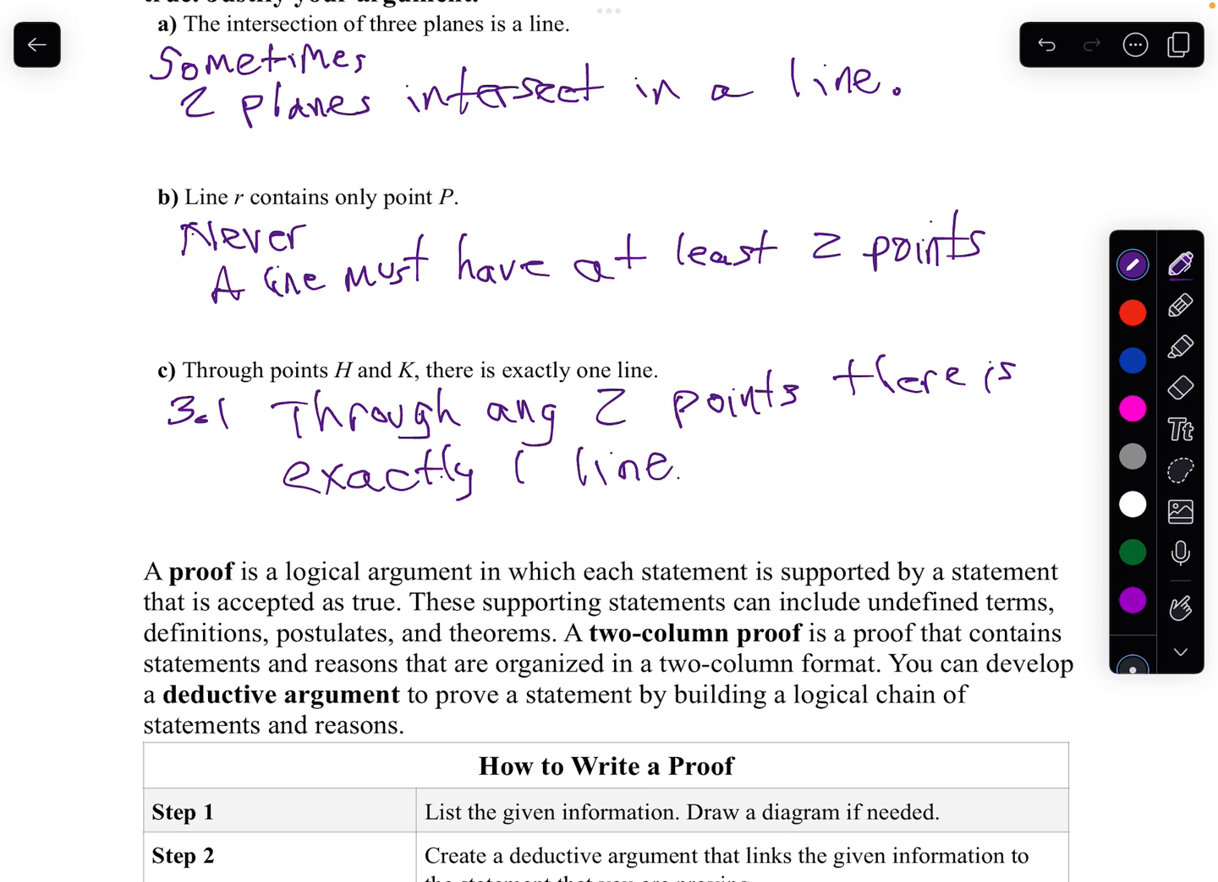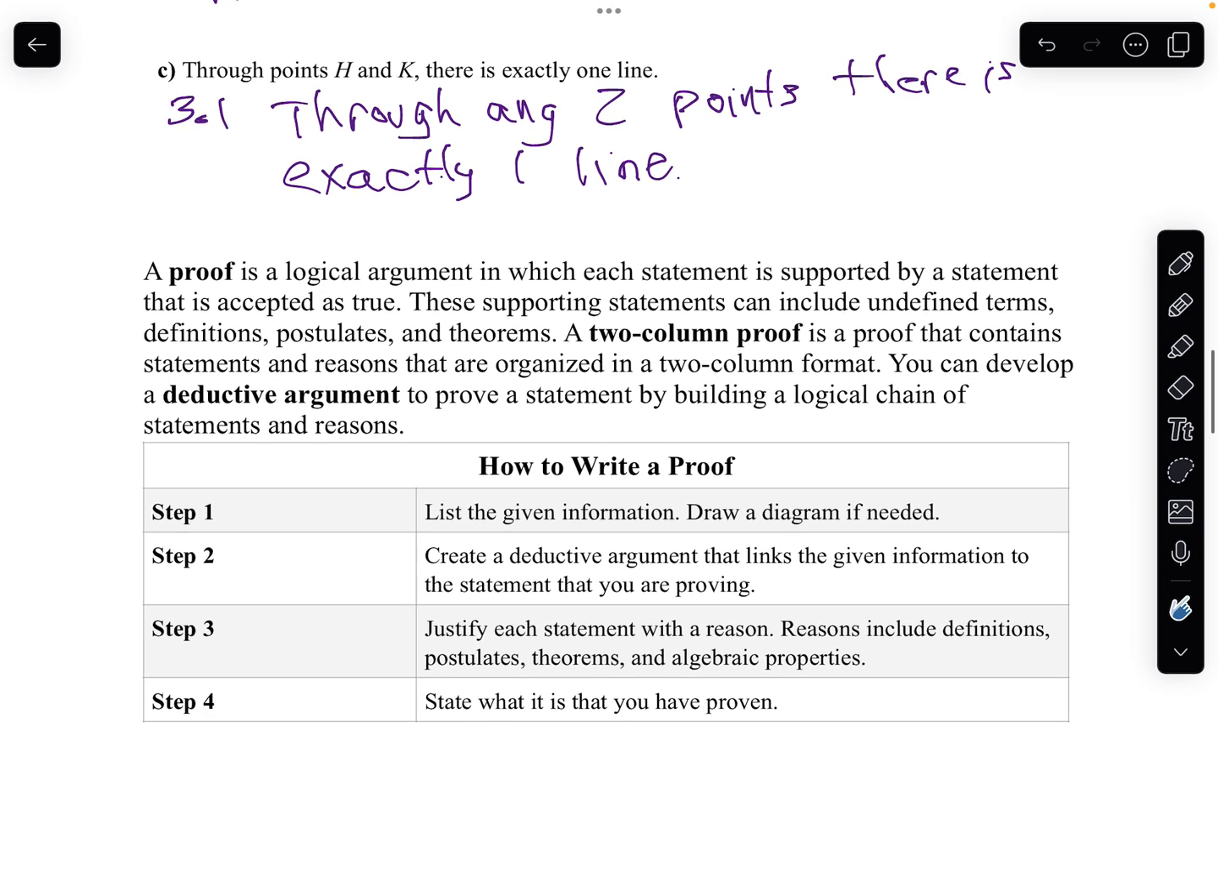Now, these first 7 postulates we did, those are like our rules in geometry. They're saying, hey, why is that true? Because we said so. Definition kind of goes the same way. We defined it, so we accepted that to be true. Now, a proof is something we're showing that's true. Either we've done it or somebody else has done it.